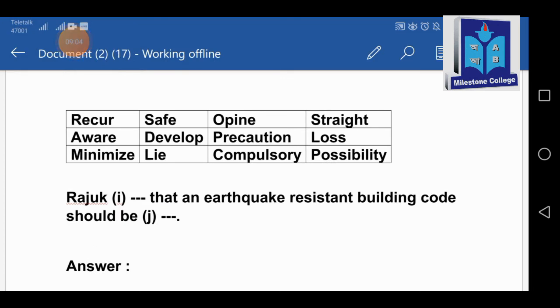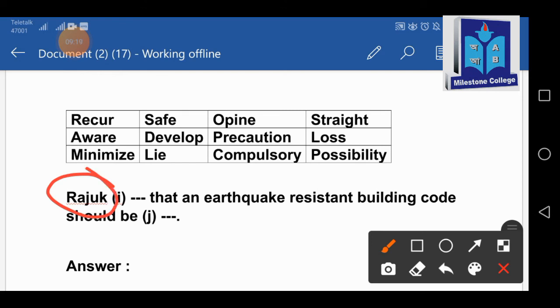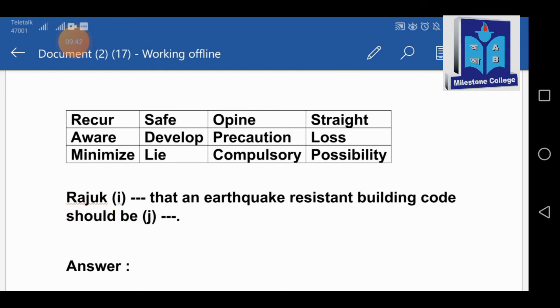We will start for the last two answers there. Rajuk, then gap, dash that an earthquake resistant building code should be, then the last one, number J. So here the subject is Rajuk. You can see Rajuk is the subject there, and it's a third person singular number. And again we are in our first structure or first rule there. In present simple or present indefinite tense, when the subject is in third person singular number, we have to give an extra s or sometimes es with the verb. And Rajuk is a third person singular number, and it's a present simple. Well, so let's find out the verb there.